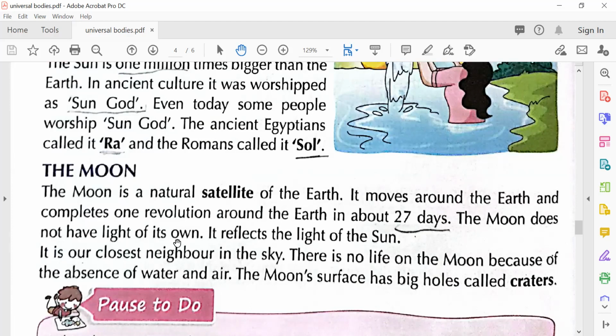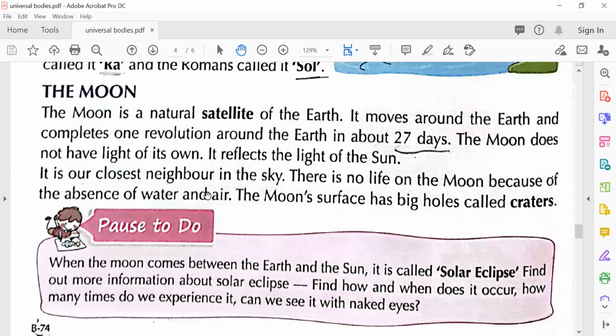The moon does not have light of its own. It reflects the light of the sun. It is our closest neighbor in the sky. There is no life on the moon because of the absence of water and air. That's why there is no life. But it would also be difficult for Earth without the moon, because it is a natural satellite of the Earth. And see, the moon's surface has big holes. What are these holes called? Craters.